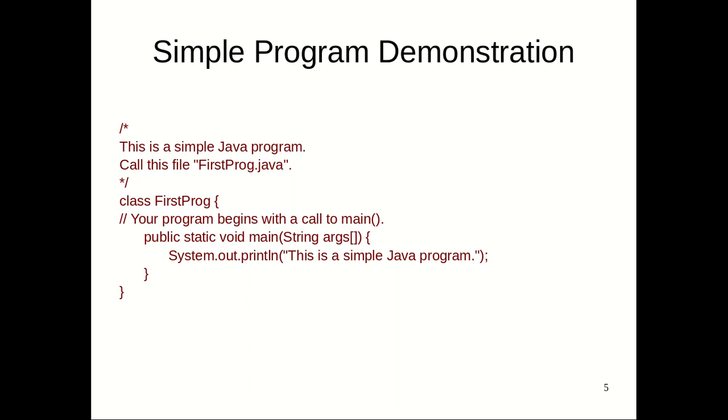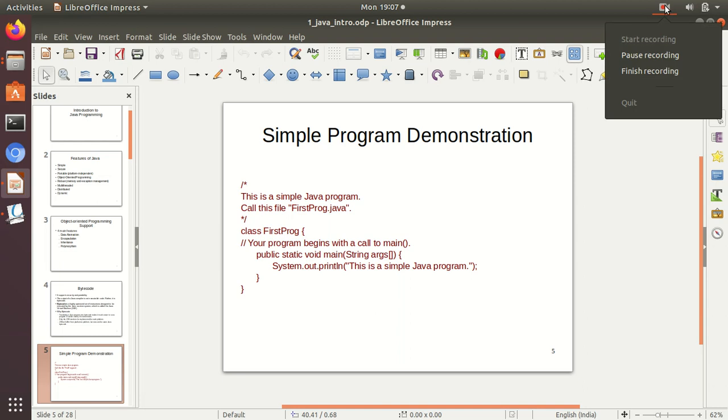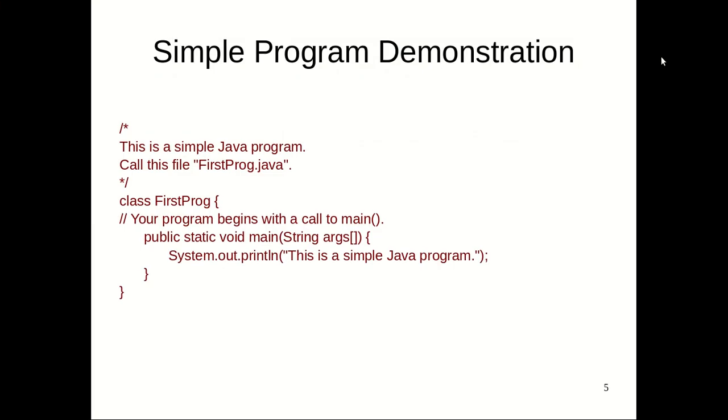And we have only one line, that is System.out.println. So here you can easily see that System is a class which has this method println, and out is a stream object. The out stream object provides a function to print something to the output stream. This is a very simple one.